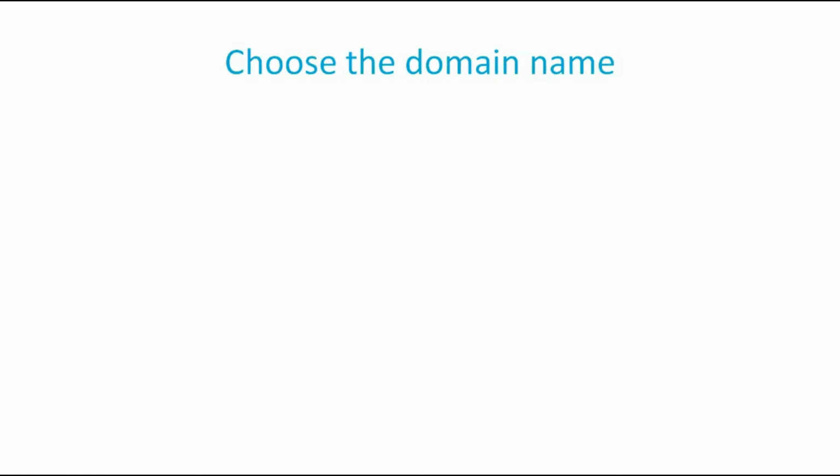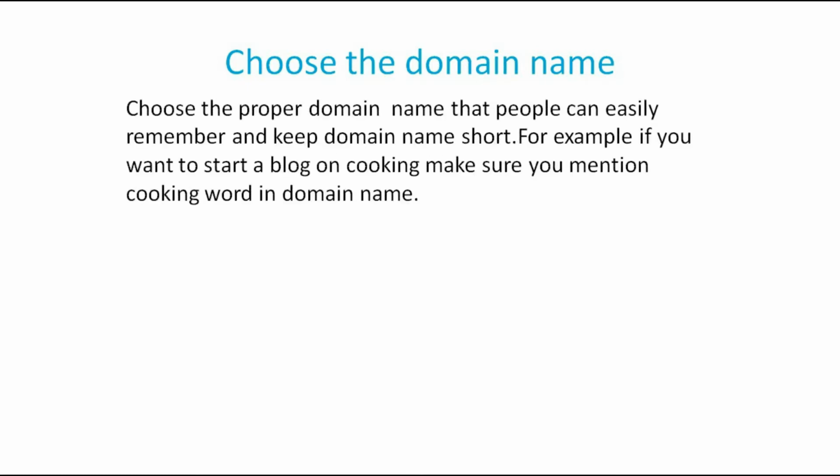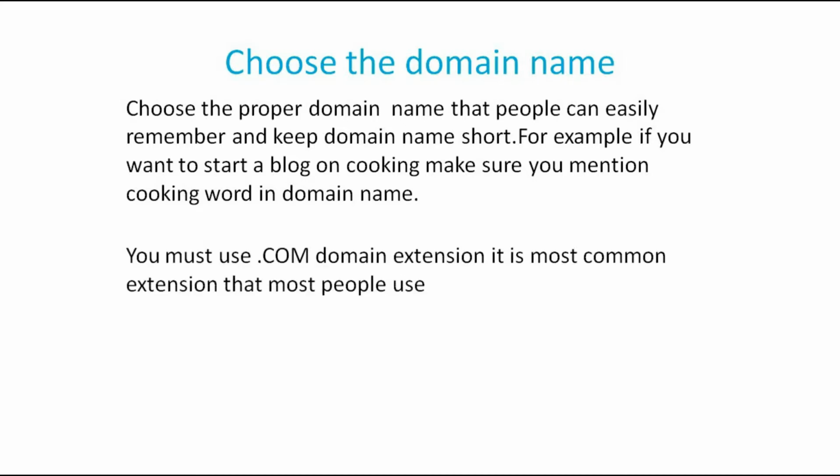Now second, we are going to discuss how to choose your domain name. Choose a proper domain name that people can easily remember, and keep the domain name short. For example, if you want to start a blog on cooking, make sure you include the word cooking in the domain name. You must use a .com domain extension. It is the most common extension that most people use.